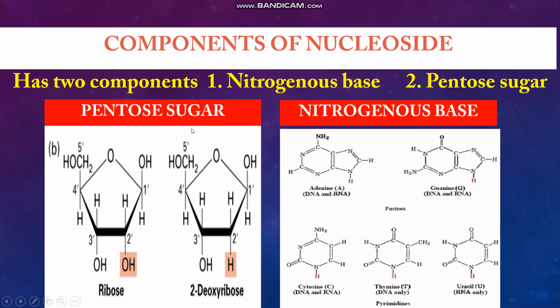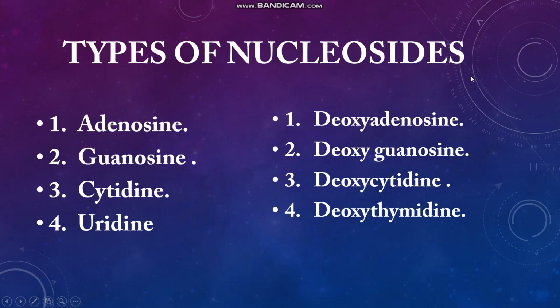So this component of nucleic acid made up of pentose sugar and nitrogenous base is called a nucleoside.